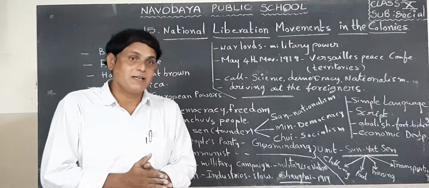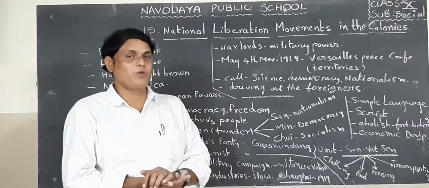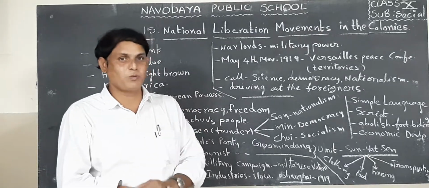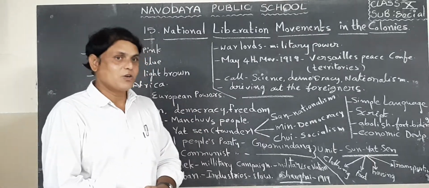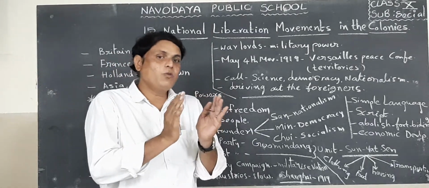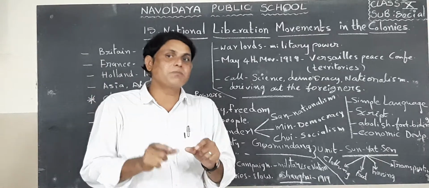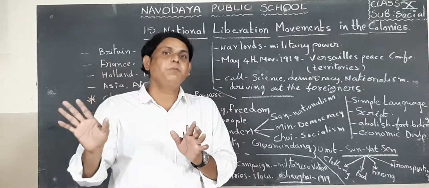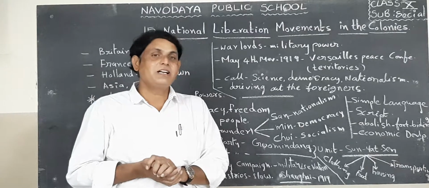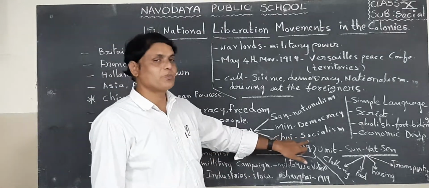Democracy means the ruler will be elected by the people, for the people. The rulers are appointed only for the sake of all people, so these rulers must look after the people of that country. That is called democracy.